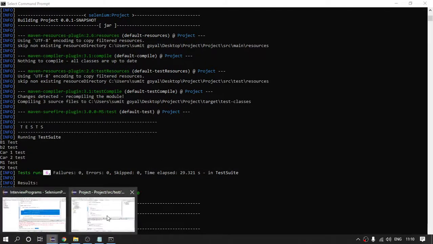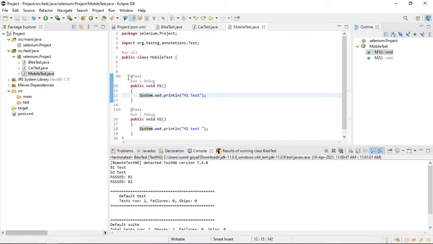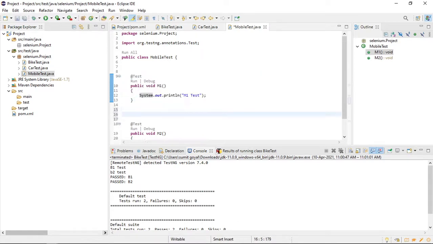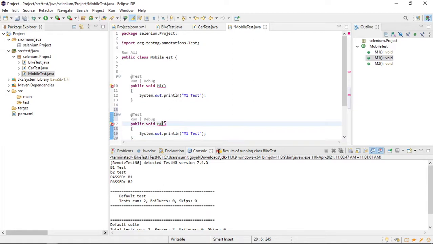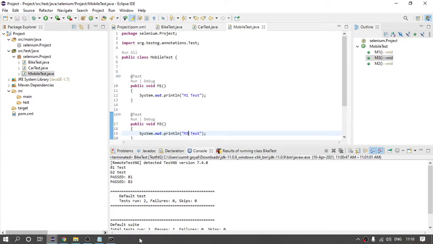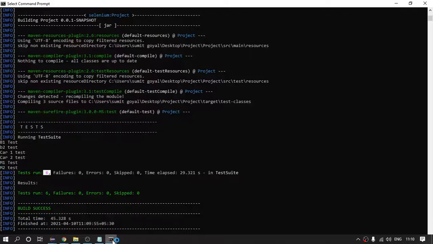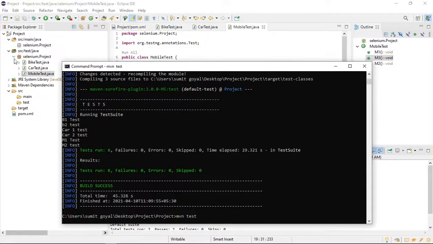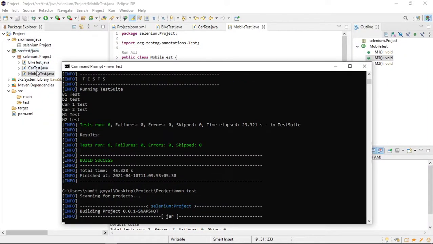If I add one more test case here, then also it will run. So I will say M1, M2, M3, my M3 test case. Save the file, otherwise you will not see the exact output. Again run. Maven test is the command that will help us run all the class files present in our src test java.